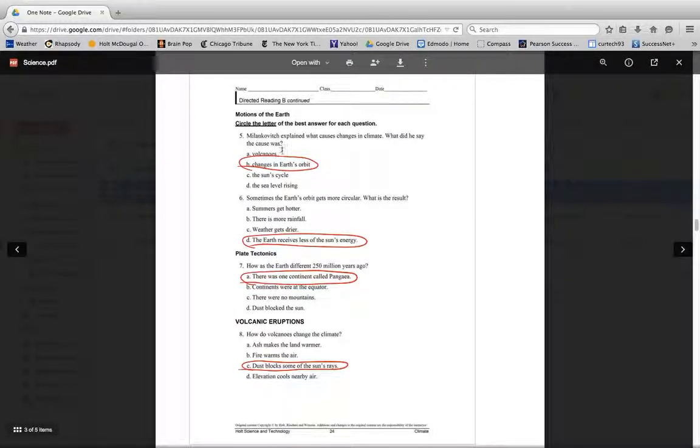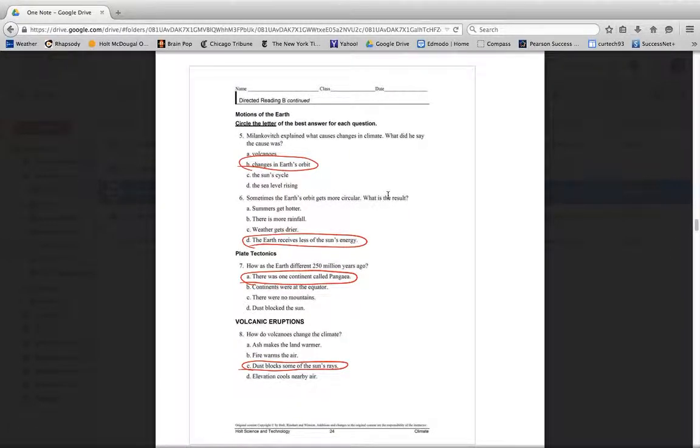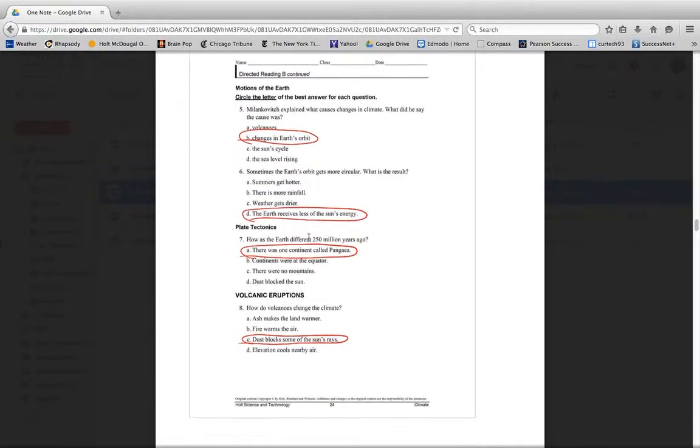5. Milankovitch explained what causes change in climate. What did he say the cause was? Changes in the Earth's orbit. So the Earth is orbiting around the sun, and there are little variations in the Earth's orbit, and that can cause the climate on Earth to change. 6. Sometimes the Earth's orbit gets more circular. What is the result? The result is the Earth receives less of the sun's energy.